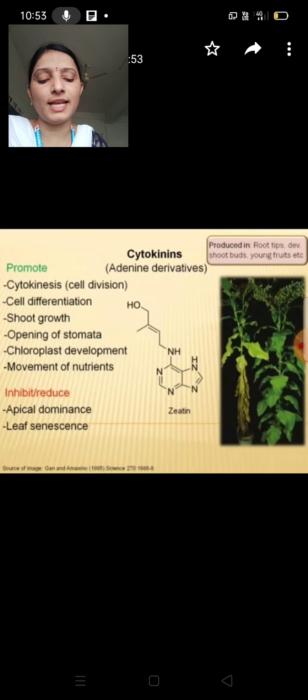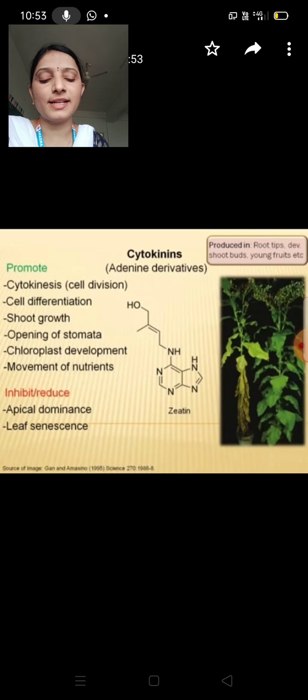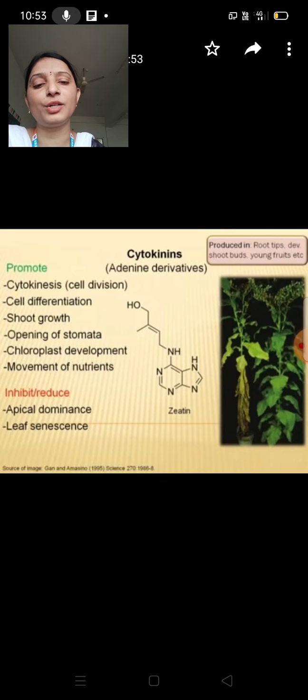It is a genetically modified plant. The speciality of these plants is that during drought stress we can produce more cytokinins, and since cytokinins reduce aging of leaves, the leaves are green and healthy on normal plants. However, cytokinins inhibit root growth. So overall cytokinins are promoters of plant growth.